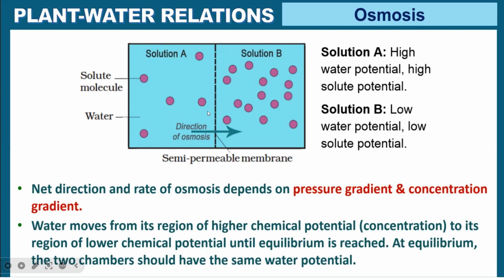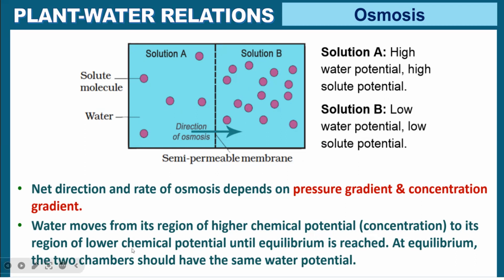But if I apply pressure here, it will not move. So it also depends on the pressure gradient. This will have high pressure, this will have low pressure. If I make water flow through a pipe and make oil flow through a pipe, which one will move fast? Water, because water has high pressure, whereas oil, which is like a solution, will have low pressure.